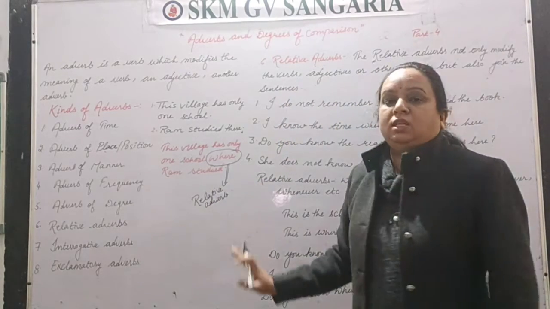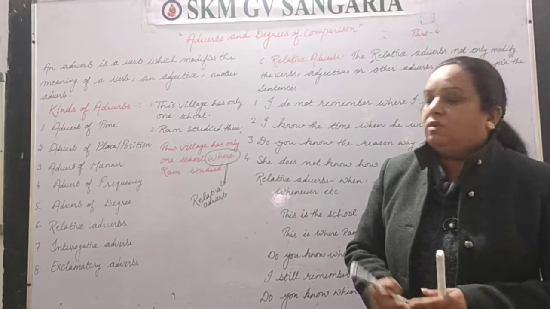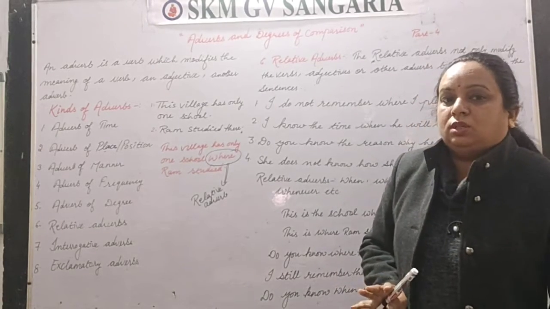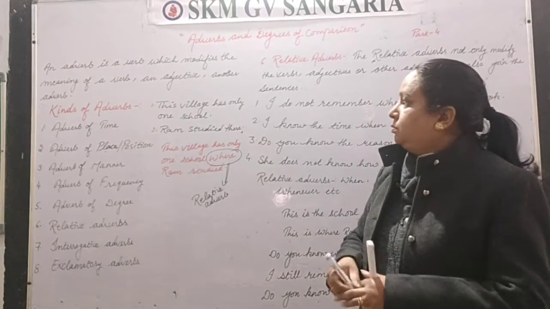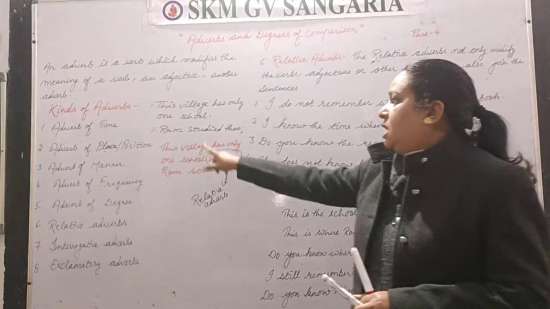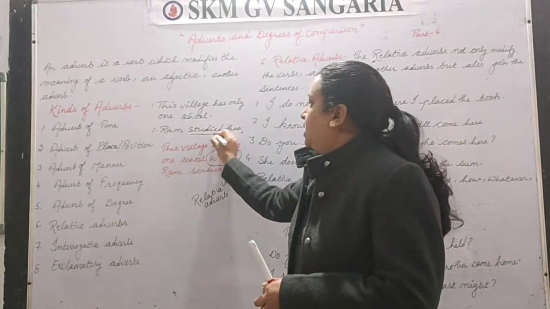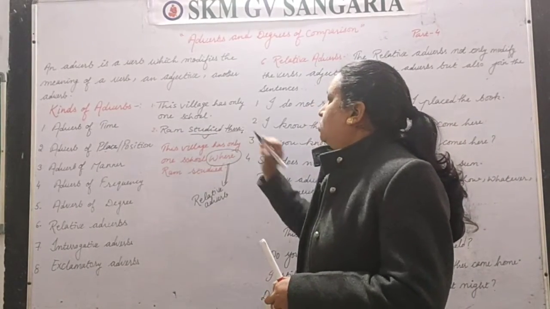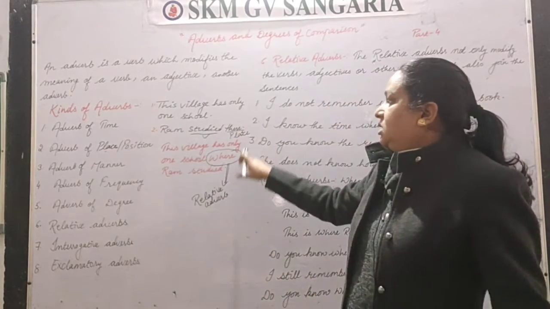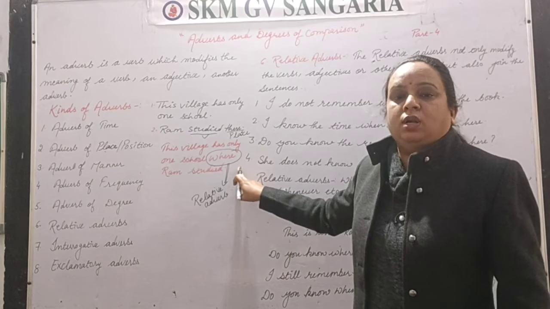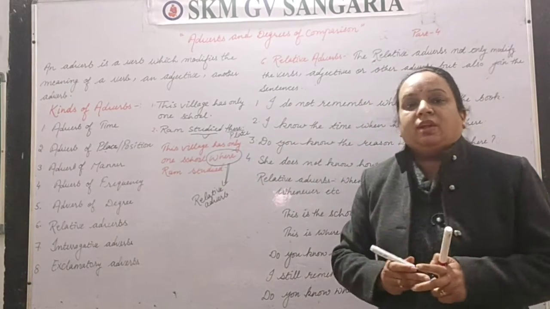So this concept we are going to understand today, what is relative adverb. I hope you understood this. Two sentences I have joined with the word where. Here, Ram studied there. So studied is what here? In this sentence studied is a verb. And there is a place. Right? But in the joined sentence, there has been replaced with where. Clear? So this is what a relative adverb is.